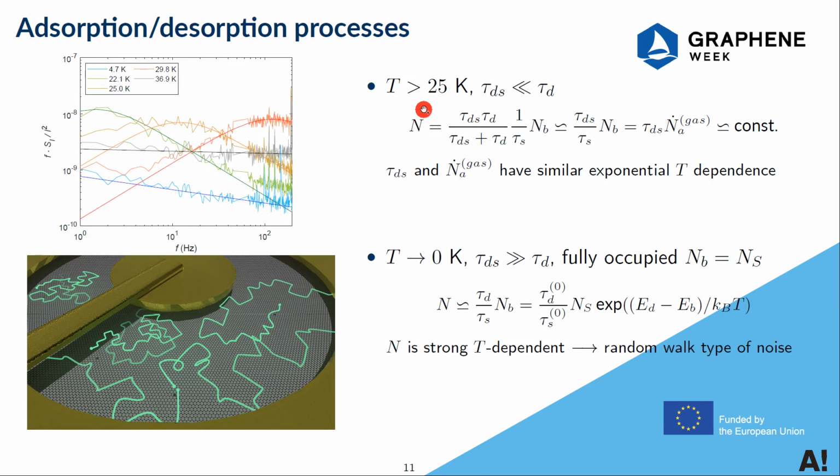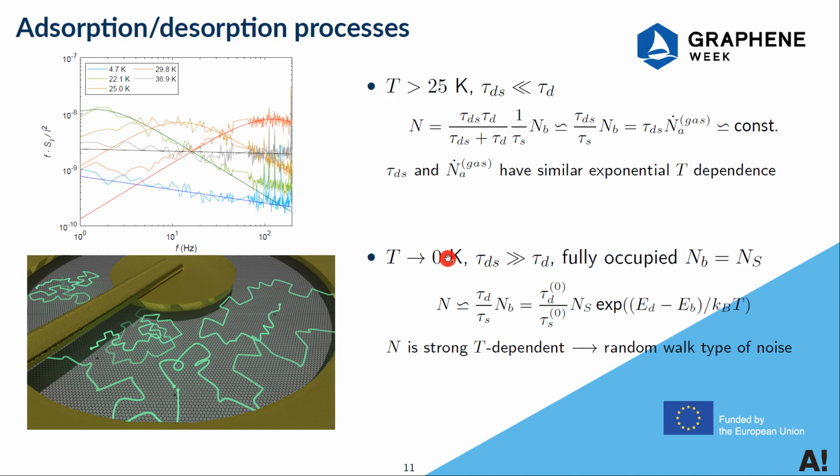At higher temperature, the desorption time is much smaller than the diffusion time, which means the adsorption and desorption dominate. At a steady state, the number of neon atoms on graphene is almost constant, which explains why the maximum of the noise spectrum doesn't change with temperature.